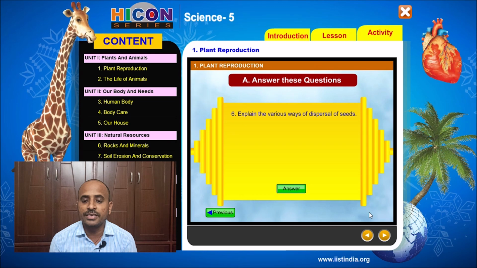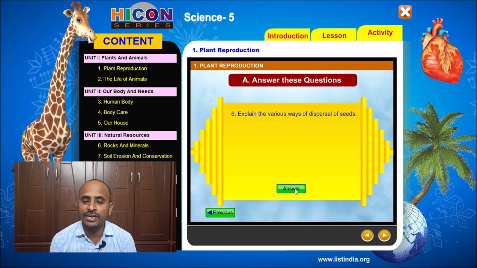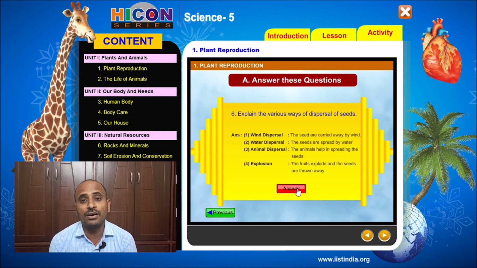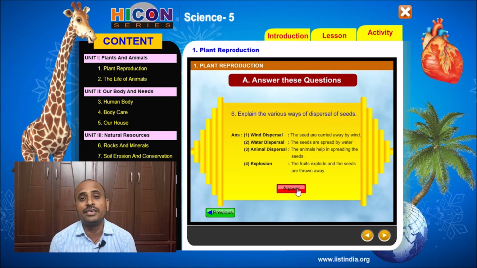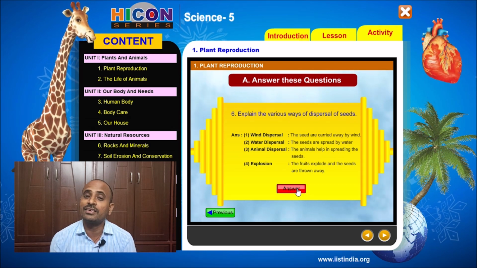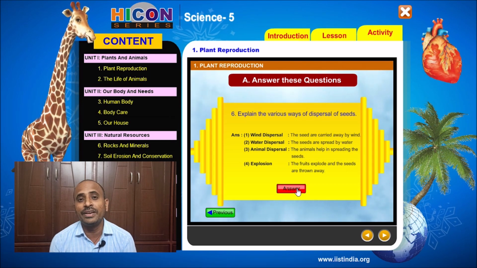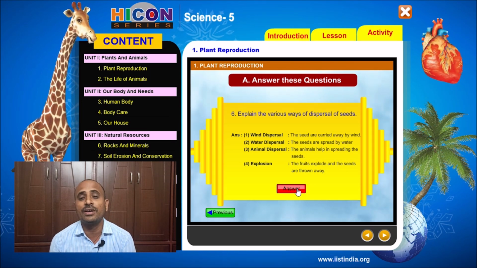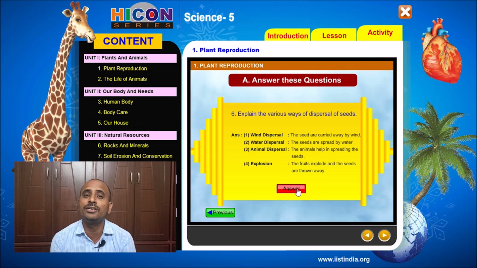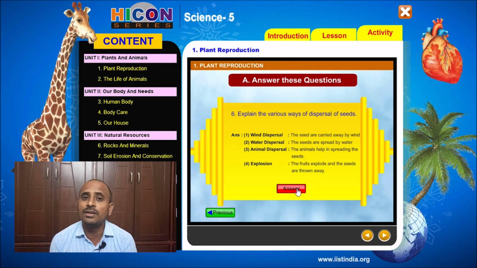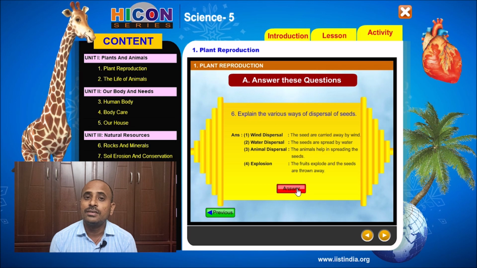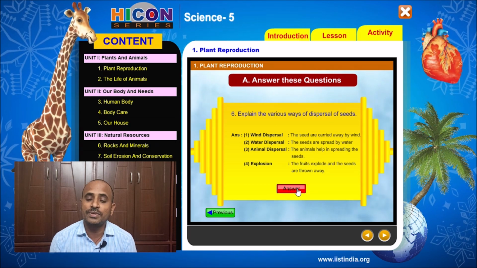So that is, the seeds are carried away by wind. Example, cotton seed, dandelion seed. These seeds have hair-like structures or tufts of hair, and these seeds are very light in weight. That's why they are carried away by the wind to distant places. So this dispersal of seeds with the help of wind is called wind dispersal.